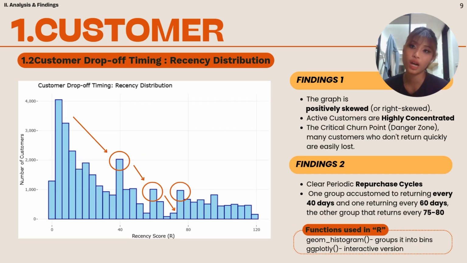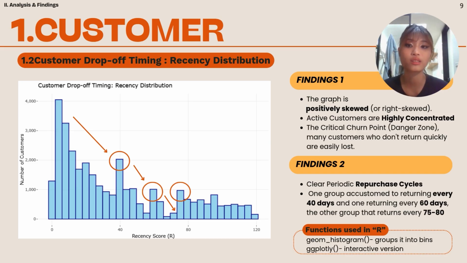So in this slide, we're going to talk about the customer drop-off timing. As shown on the far left, active customers are highly concentrated, with over 4,000 customers having shopped in the last 10 days. However, the drop-off is sharp. The area between recency score 10 and 40 is the critical turning point, or the danger zone. Customers who don't quickly return within these windows are highly susceptible to being lost.